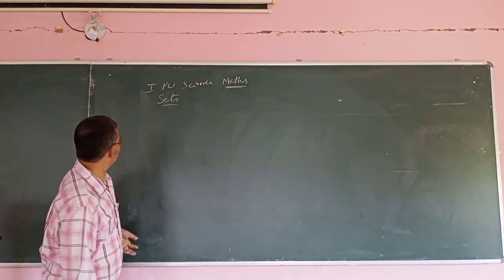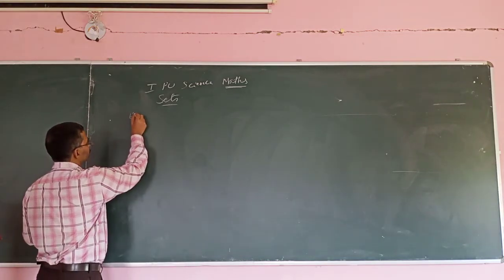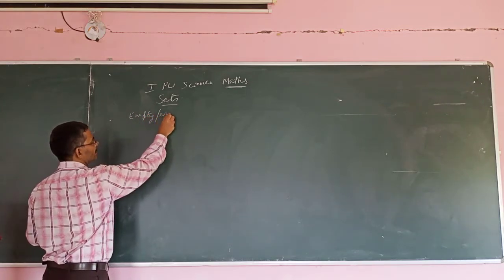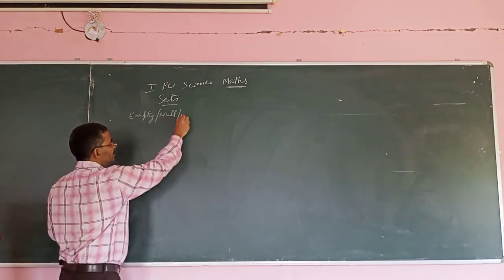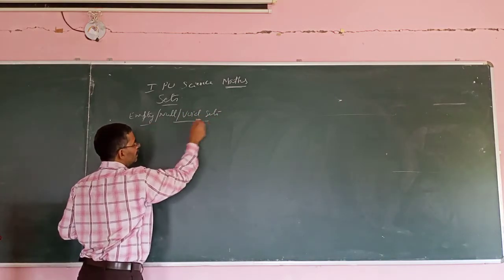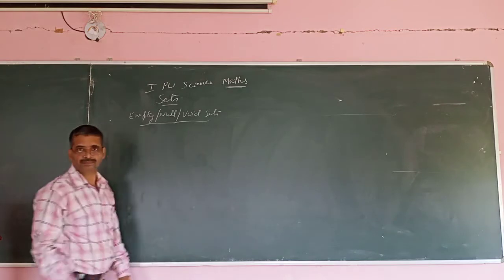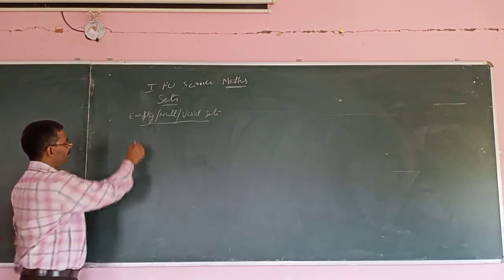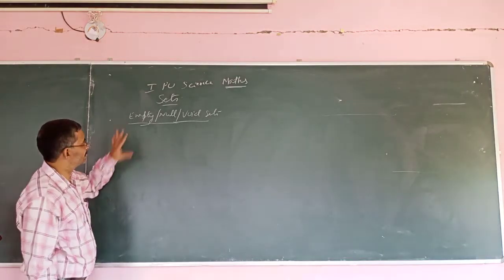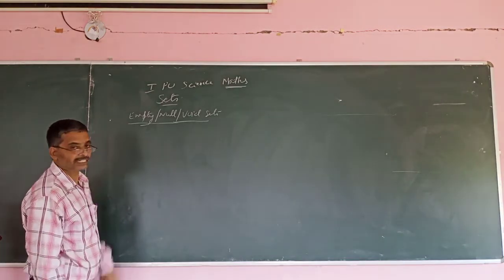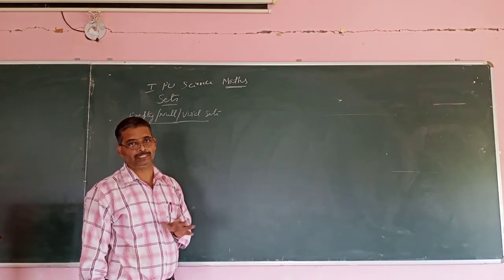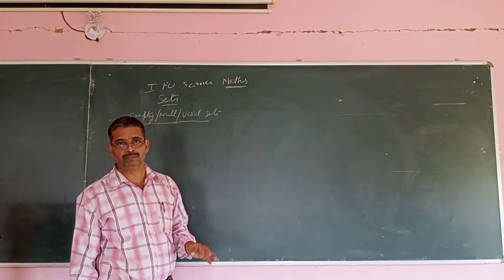So next topic is empty set, also with different names: null or void sets. So what is an empty set? Empty means nothing is there. So a set is said to be empty if it contains no element.